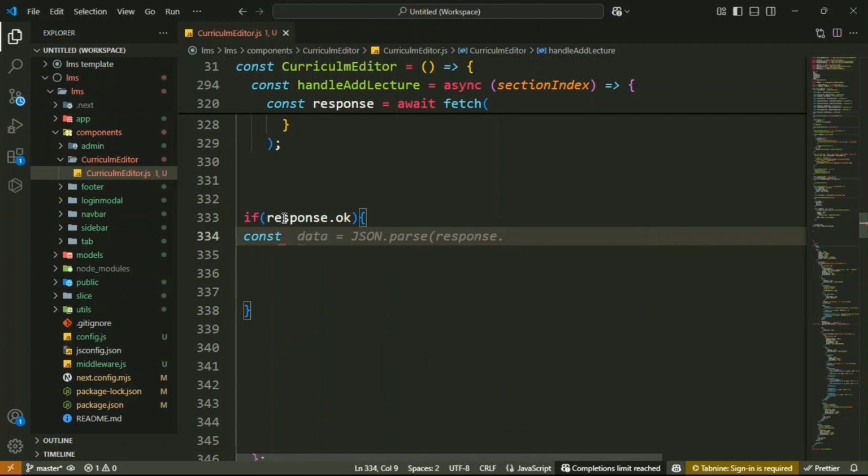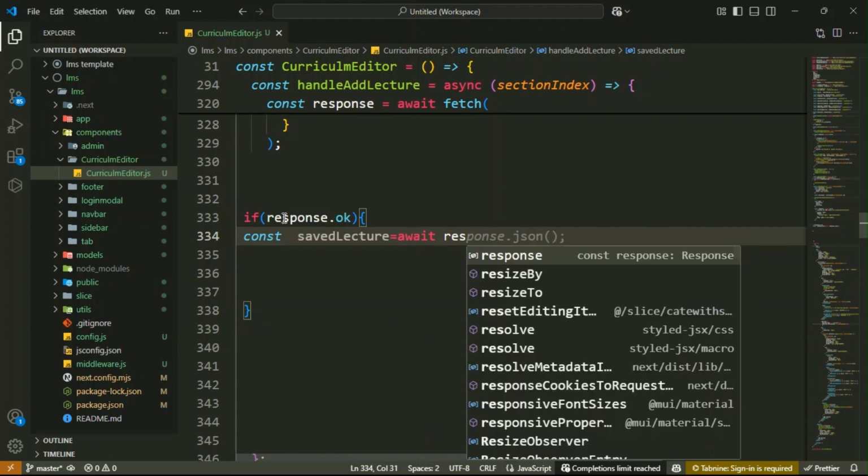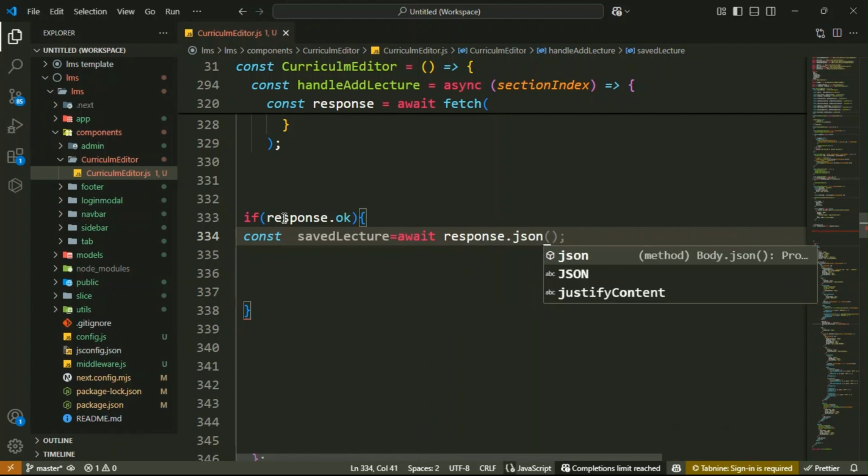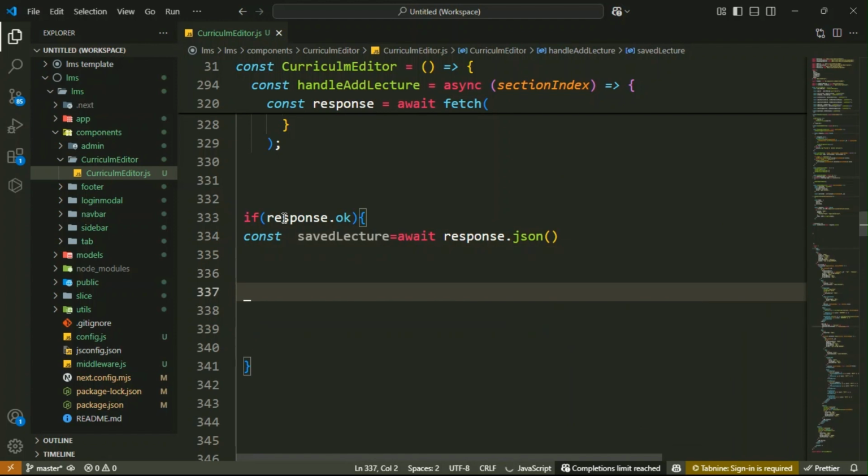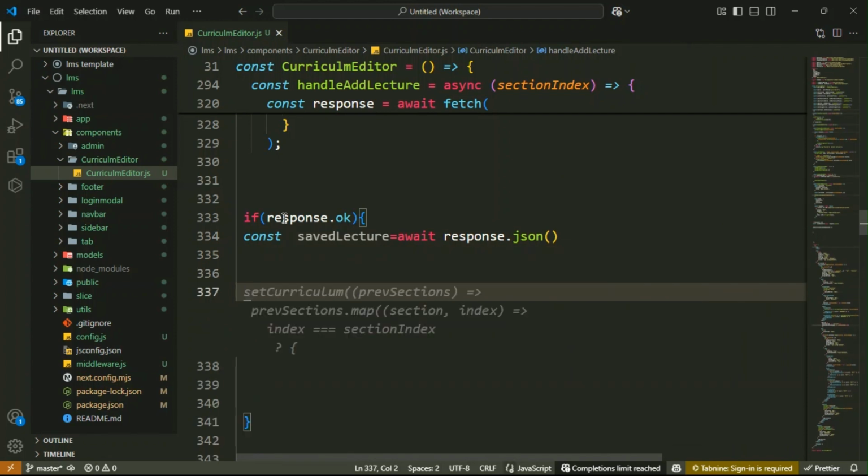Const saved lecture. Okay, saved lecture equals await response dot json. Then you replace your optimistic UI update with the actual data that you got from the server side. Okay, so let's do that.